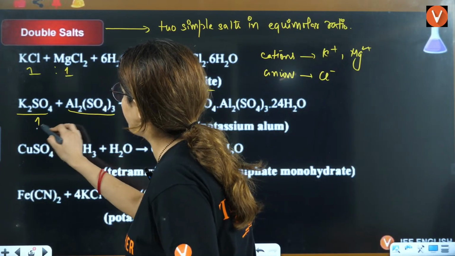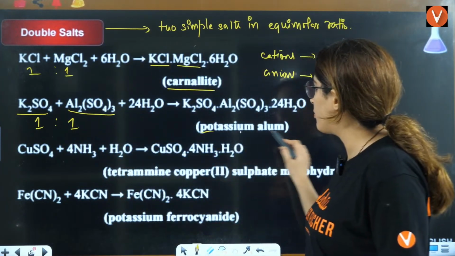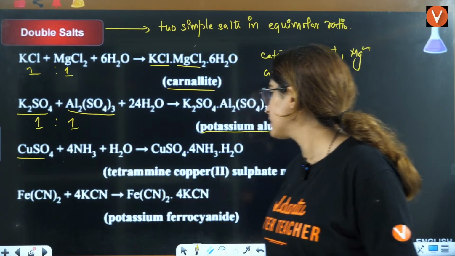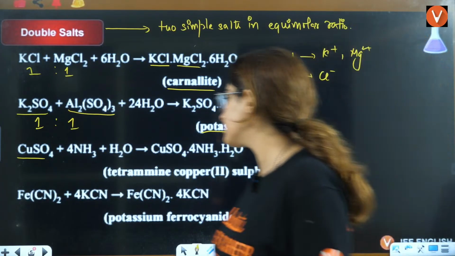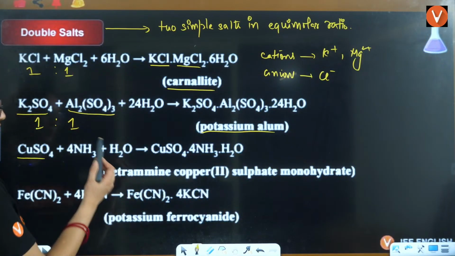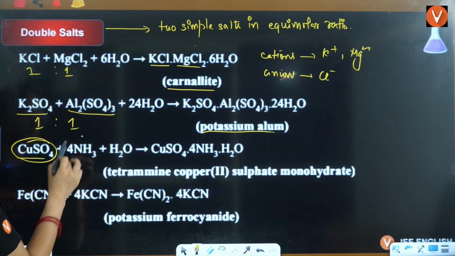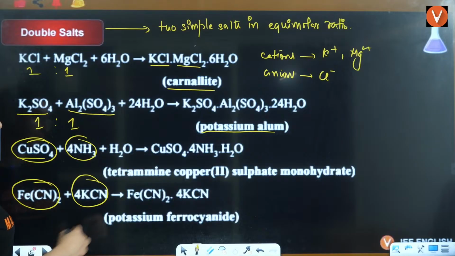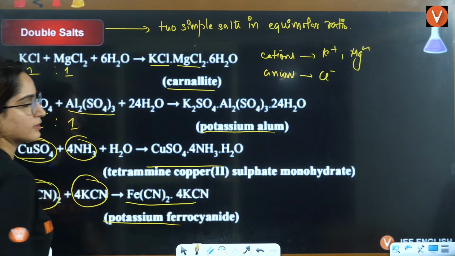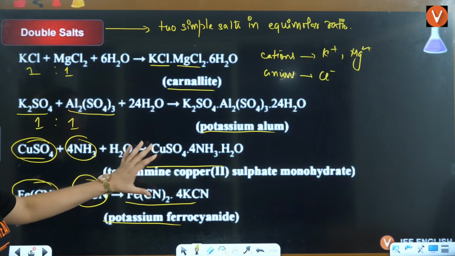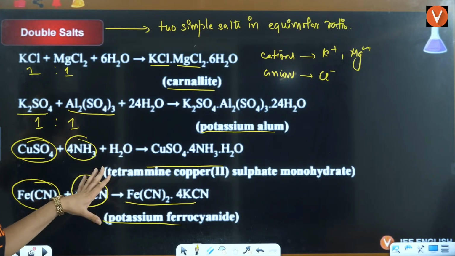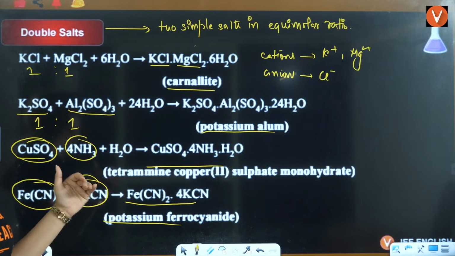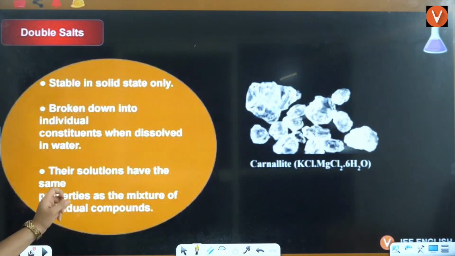Similarly here, in 1:1 ratio they will form potash alum. If you see, this is 4, so this is 1:4. So the question is, are these double salts or not? See, double salts are in the equimolar ratio, so a non-equimolar ratio will not be a double salt.